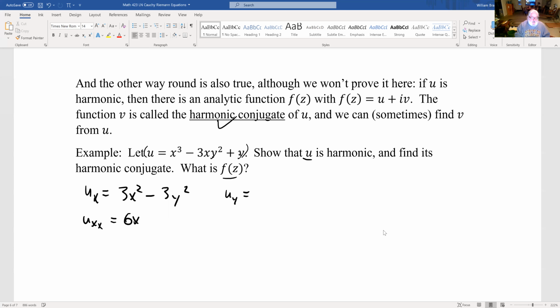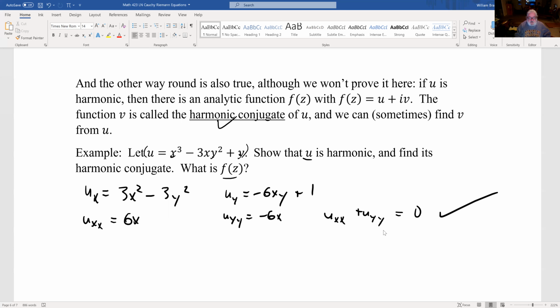Uy, now we're differentiating with respect to y, so hold the x as constant. Derivative of x cubed will be 0. We get a minus 6xy. And derivative of 1y with respect to y is 1. And so the second derivative with respect to y is minus 6x. And what do we find? Uxx plus Uyy equals 0. It's a harmonic function. Check.